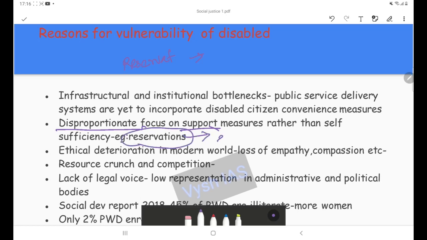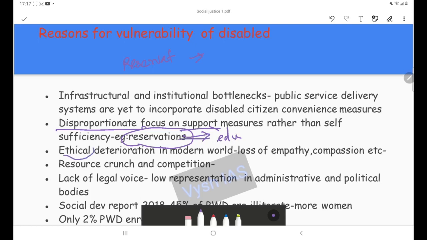Whatever reservations are given in the educational field or employment opportunities, without giving them basic amenities and basic support like aiding devices, they cannot survive in a dignified manner, and only then can they easily access these added benefits.